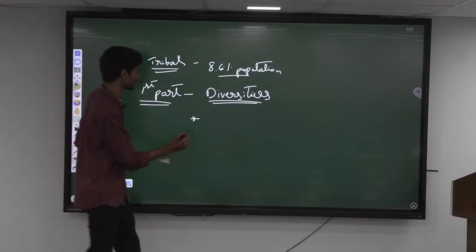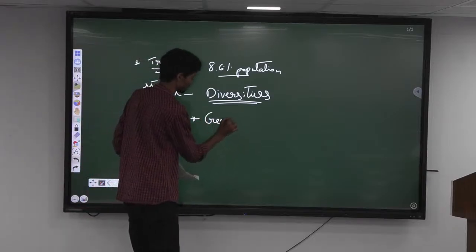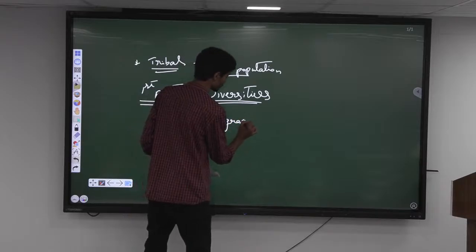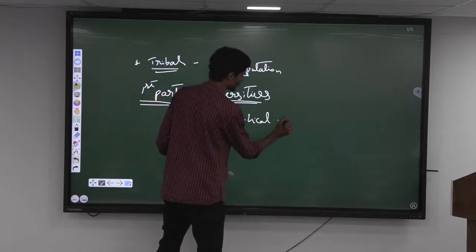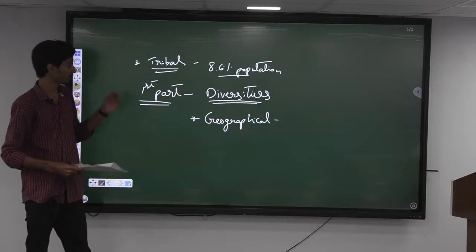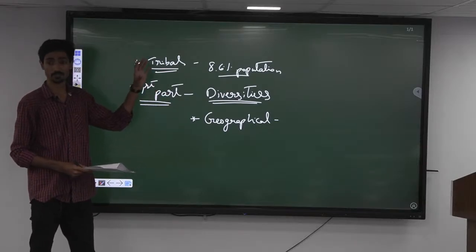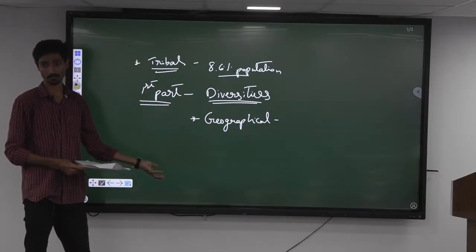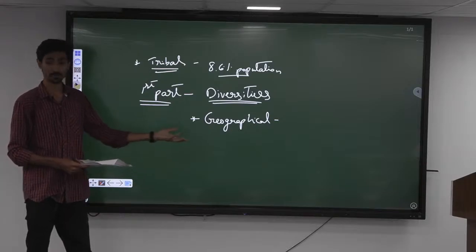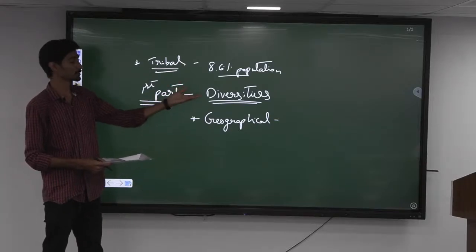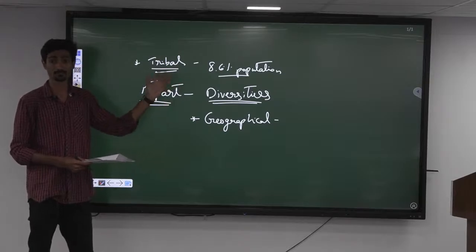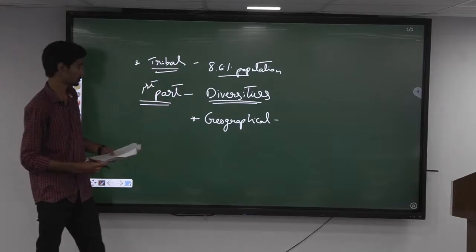Okay. So what are the diversities that we can consider with respect to tribes? One of the major diversity can be the geographical diversity. They are well distributed across the country, right? So they are not confined to any one particular location. We have tribes starting from Jammu Kashmir till Tamil Nadu in the southernmost point. Even in Andaman Nicobar we have many tribes, and even the northeastern part, the Nagas, all the tribes in the northeast region. So that is one thing.